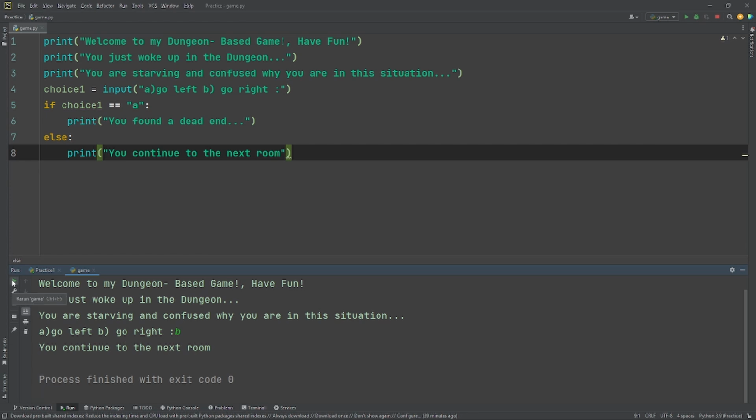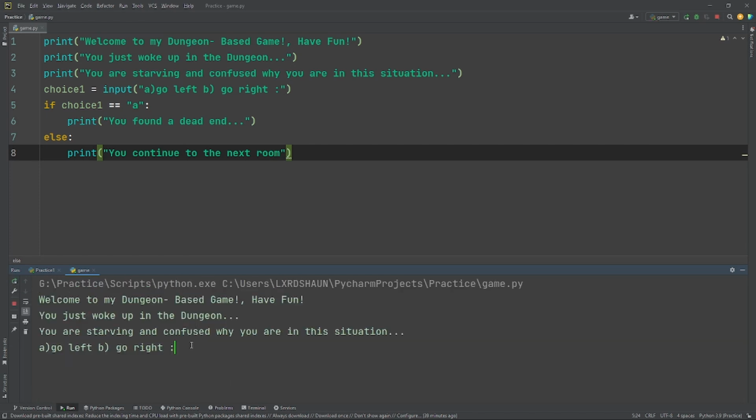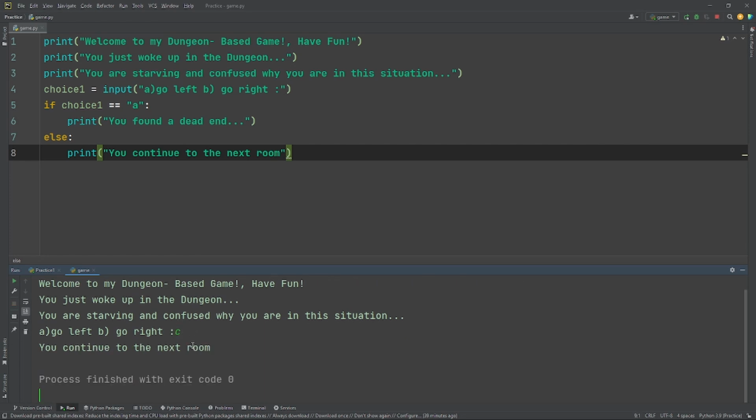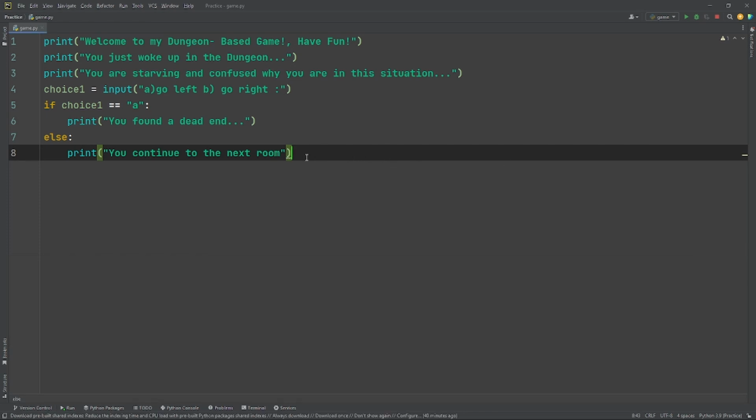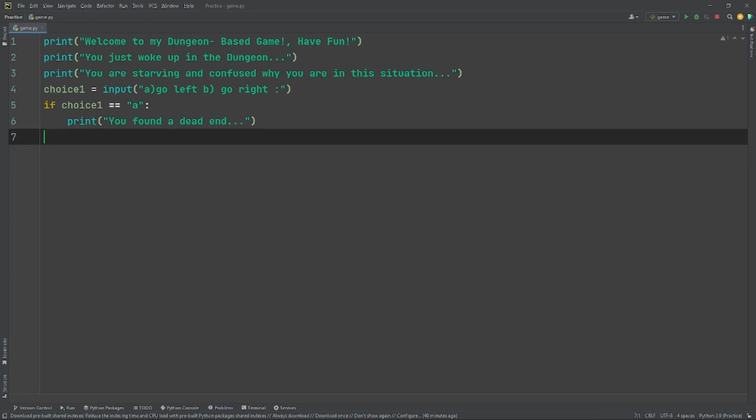Now you would think that's successful, that's right. But the problem is now if I show you, I can break it, there's a bug in here. If I put C, for example, it still says you continue to the next room. It's because else means it can be C, D, E, F, G. It's any letters or any numbers you put in. Well, numbers wouldn't work because, like I said, I'll teach you that in the next video if you want. Just comment down below.